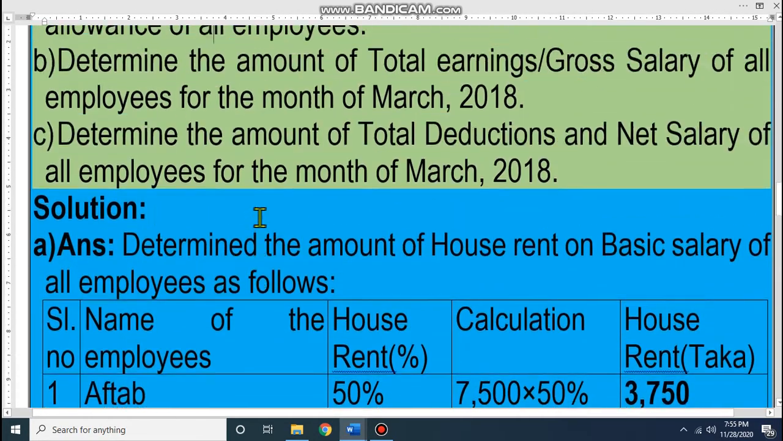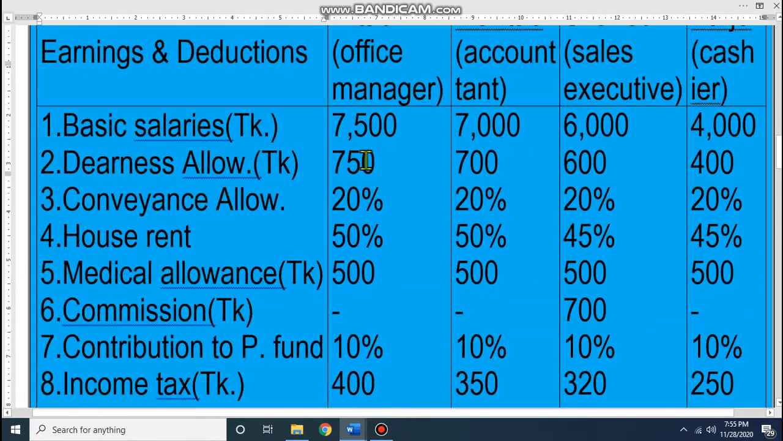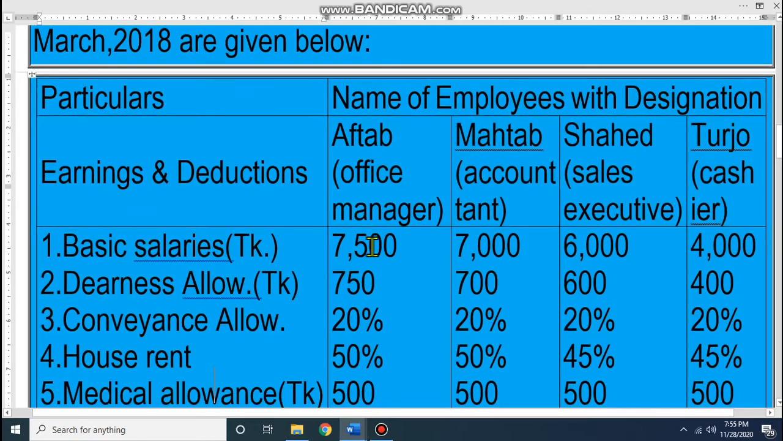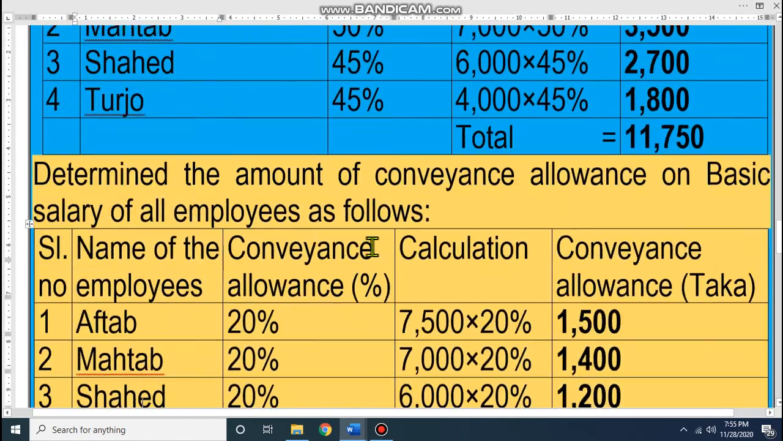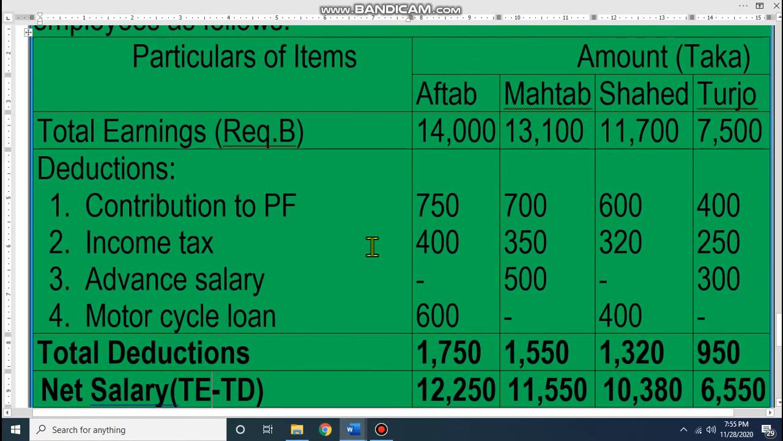Provident fund deduction is how much? Look at the question. Provident fund deduction is 10%, and we will calculate the 10% from basic. This is basic 7,500. That means 7,500 into 10 divided by 100. This will be the 10% of basic salaries. That means that is the deduction in provident fund. This way you have to calculate all the percentages. The contribution to provident fund is 750 of basic, 700, 600 and 400.